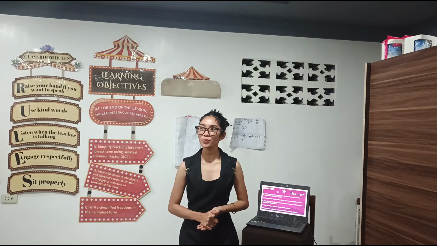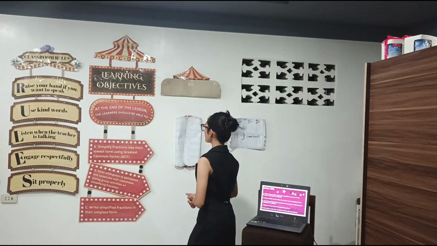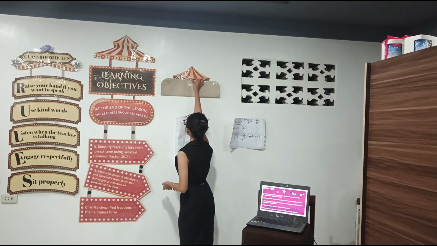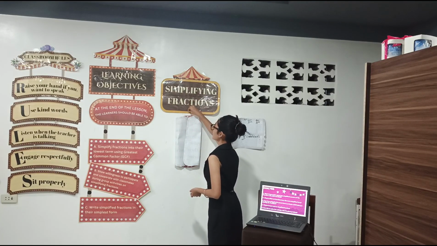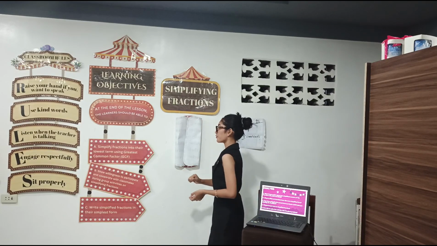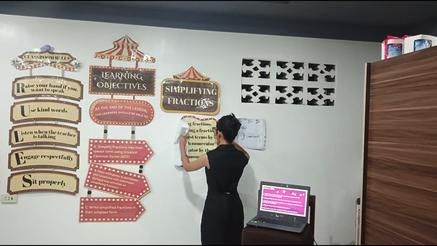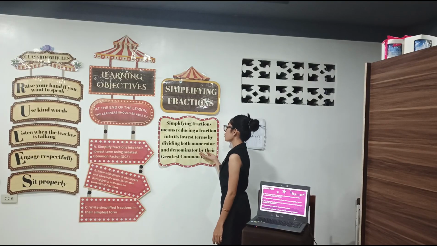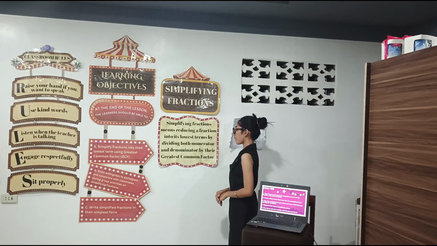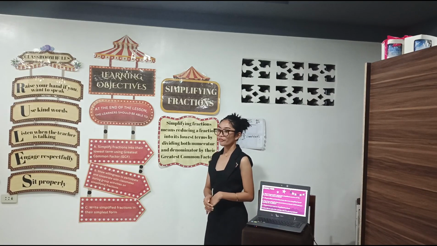Very good. So now, we're talking about simplifying fractions. That would be our new lesson for today's discussion. Simplifying fraction. When you say simplifying fraction, it means reducing a fraction to its lowest terms by dividing both numerator and denominator by their greatest common factor.